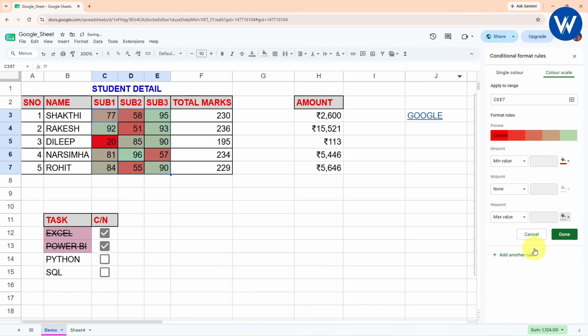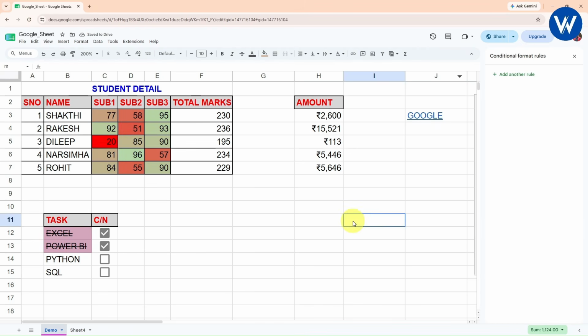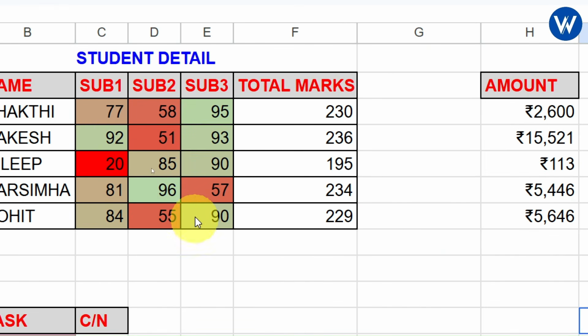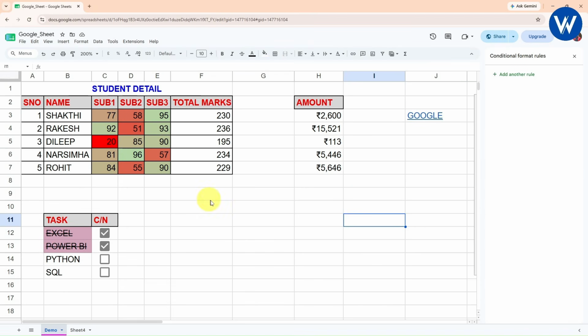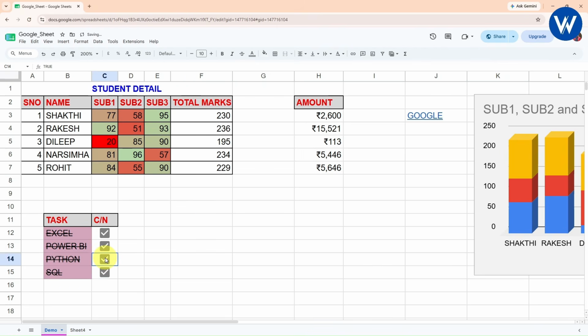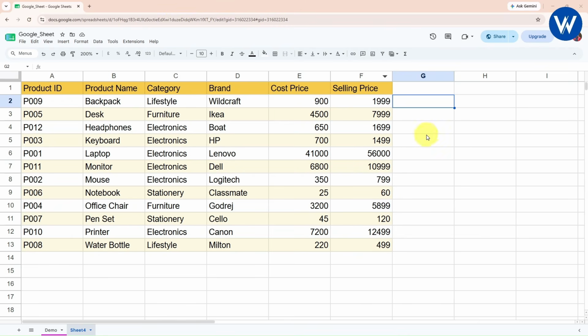which is this one. Once you click OK, here you can see the color scaling for this complete data, which is for marks, right? If you see the light green color, it is the highest marks. Wherever you find dark red color, it is the minimum marks. I hope you guys understood how you can apply conditional formatting. It is very simple, you just need to practice.